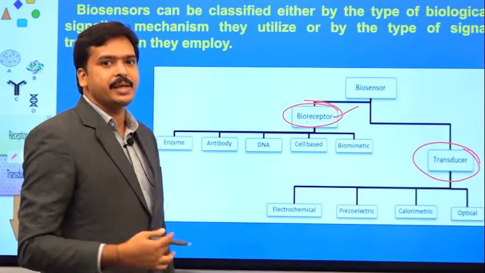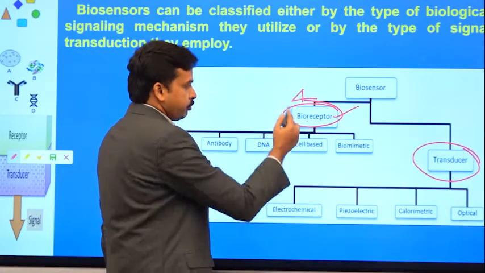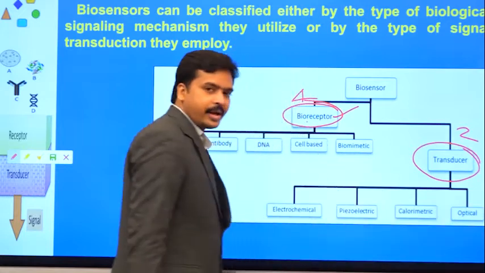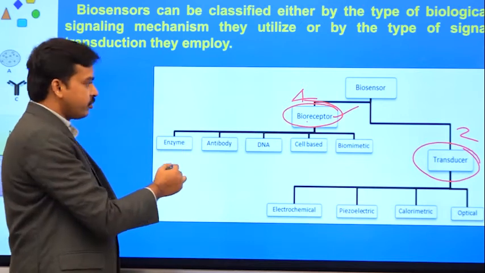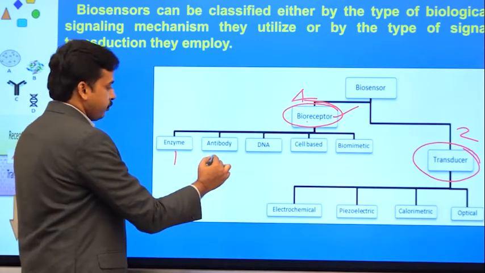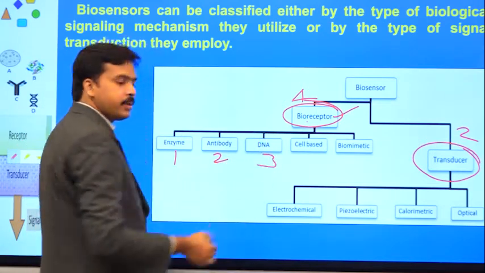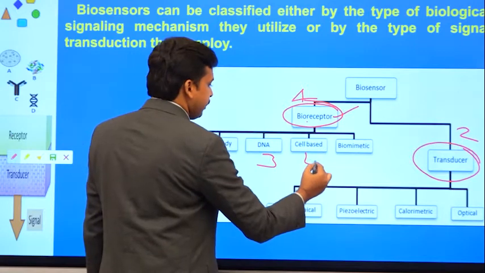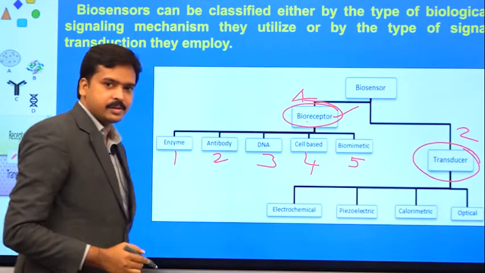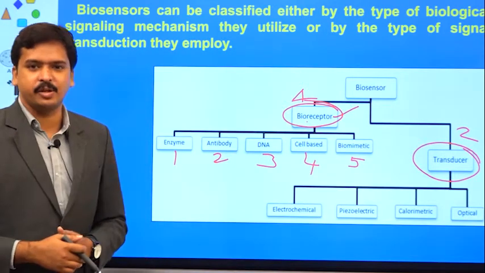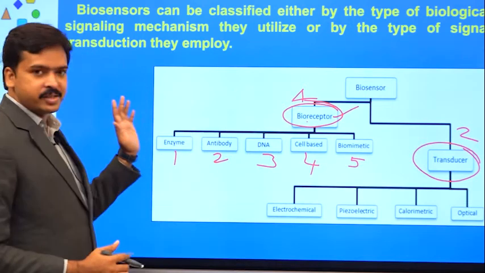So being a biosensor, it can be classified. The first category is bioreceptor and the second category is transducer. Considering the bioreceptor, a biosensor is further classified into enzyme based biosensor, antibody based biosensor, DNA based biosensor and cell based biosensor, and the fifth one is biomimetic biosensor. From the name itself you can easily understand what the biological recognition unit is in this classification.